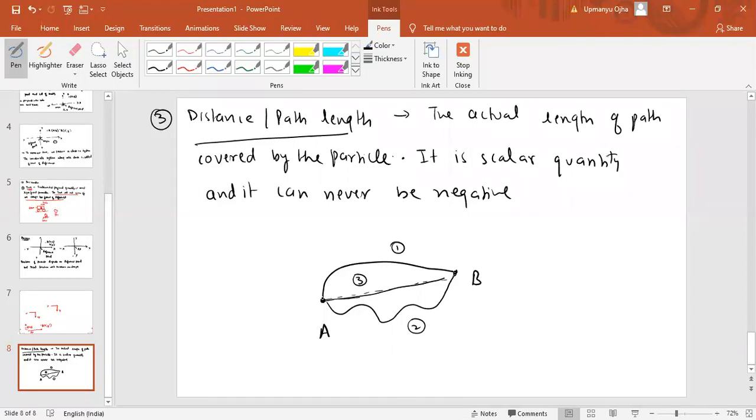Now just think on this point. When I travel from A to B, I have taken path 1, so it must have some distance covered by the particle, or the path length covered by the particle. When I move from A to B via path 2, how much distance have I covered, how much path length have I covered. Similarly, from A to B via path 3 also some distance is there. So path length is basically the actual length of the path covered by the particle, and it is a scalar quantity. Now, what is a scalar quantity?